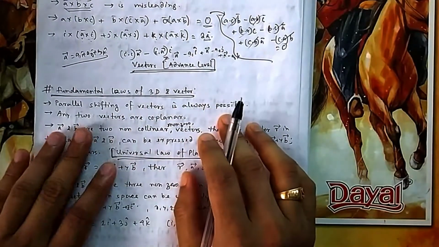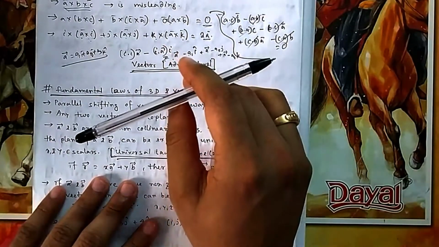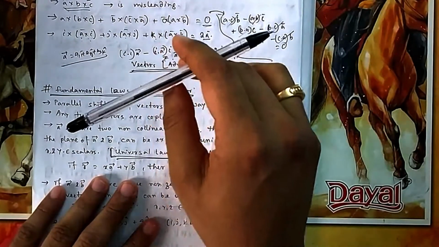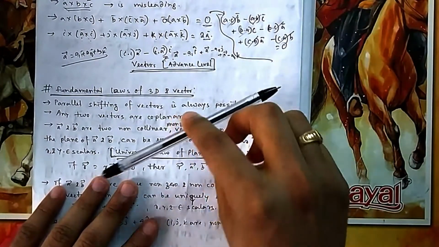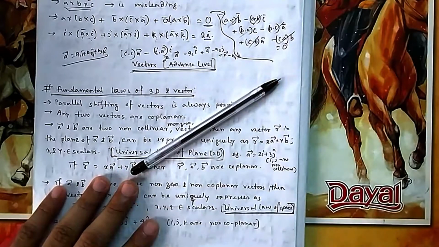Parallel shifting of a vector is always possible. That I have explained in the very beginning also. You can shift a vector. Suppose this is a vector, you can shift it here, you can shift it here, but the direction should not change. You can shift it there, you can move it up, you can slide it. So parallel shifting is possible. You can move it parallelly anytime, but the direction should not change, and the magnitude also should not change.